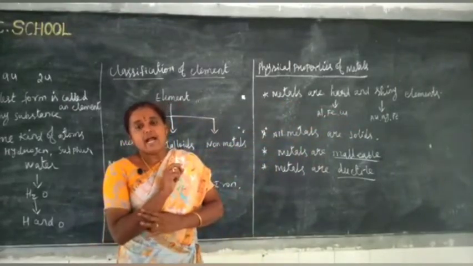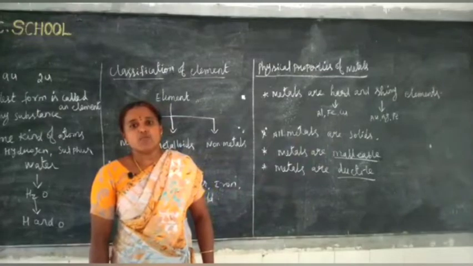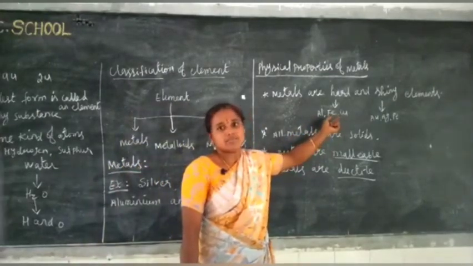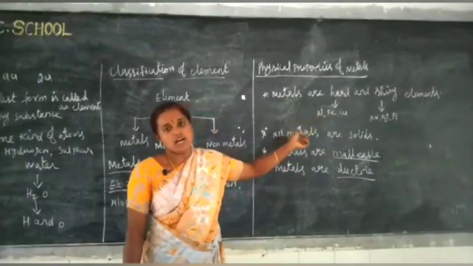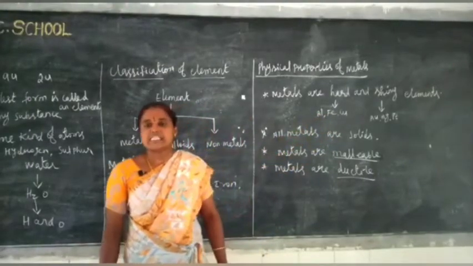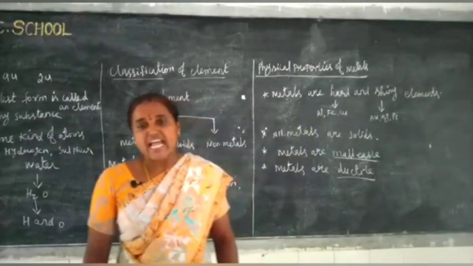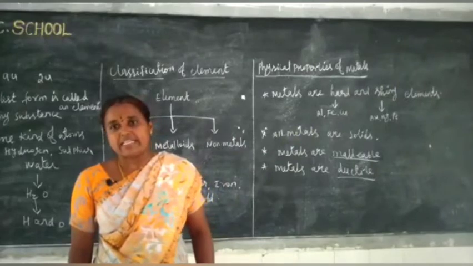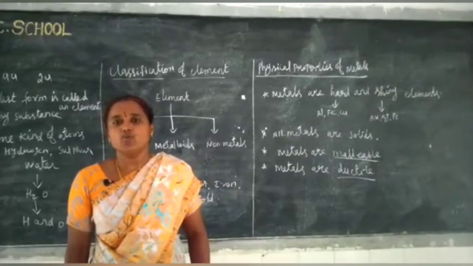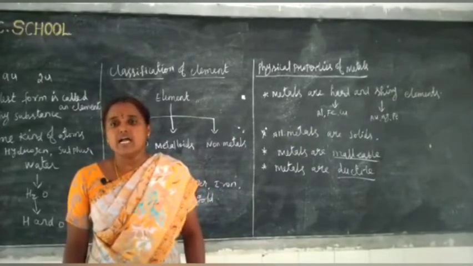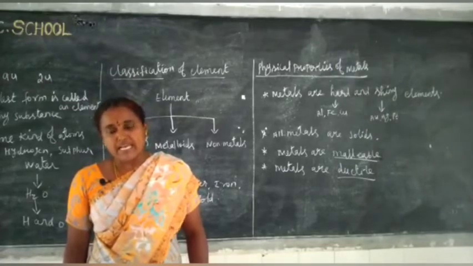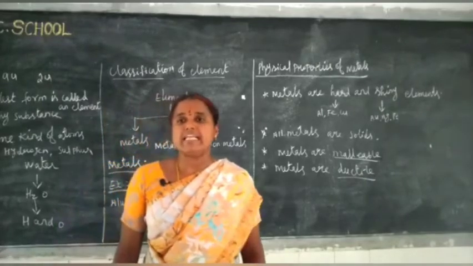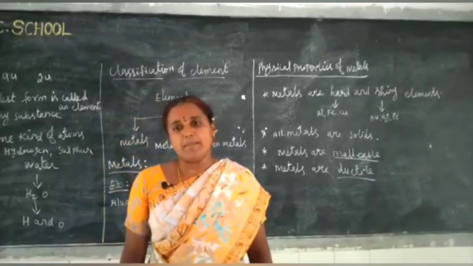Iron, aluminium, copper are examples of hard metals. Okay, all metals are solids at room temperature except mercury. Mercury is the only metal that is liquid at room temperature.